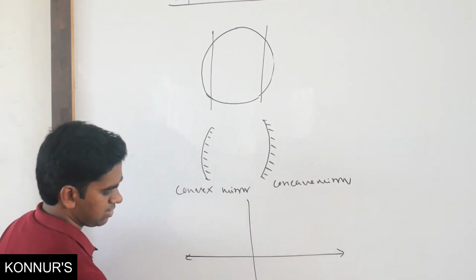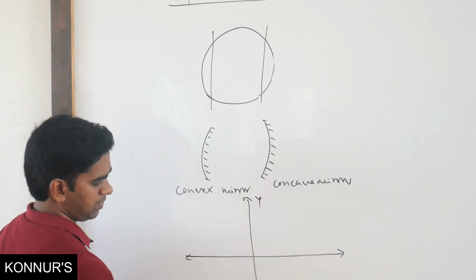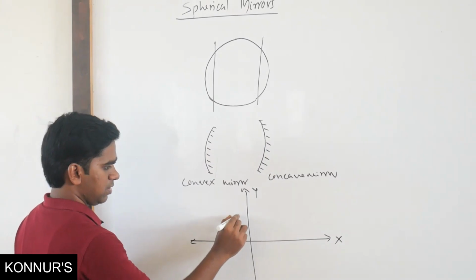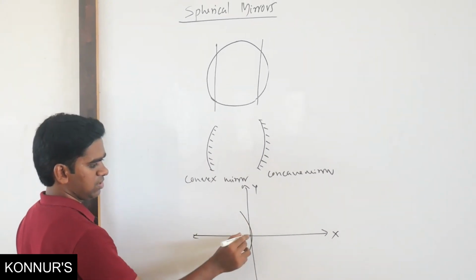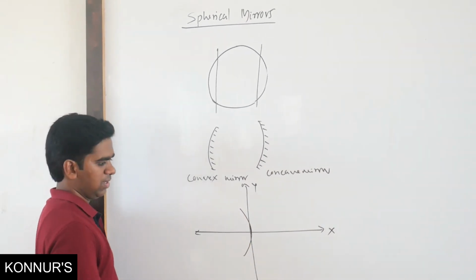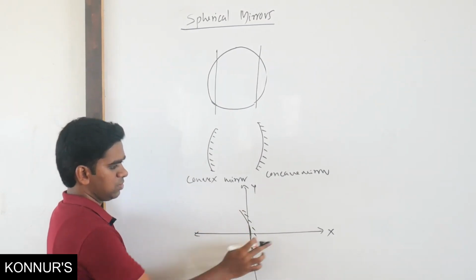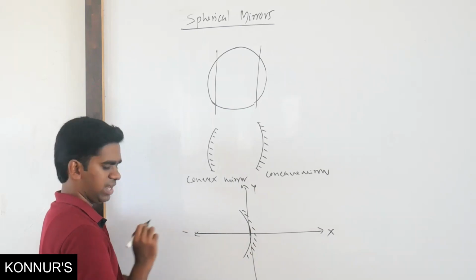So if you take x and y axis, this is y. So this is x axis. If you take the concave mirror here, this is your concave mirror. This origin is nothing but pole. So it is silver on this side. So this is positive x axis. This is negative x axis.